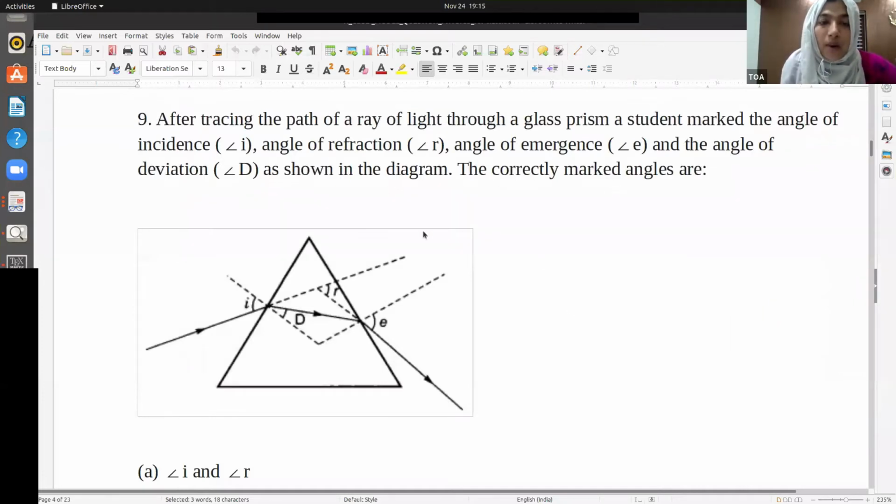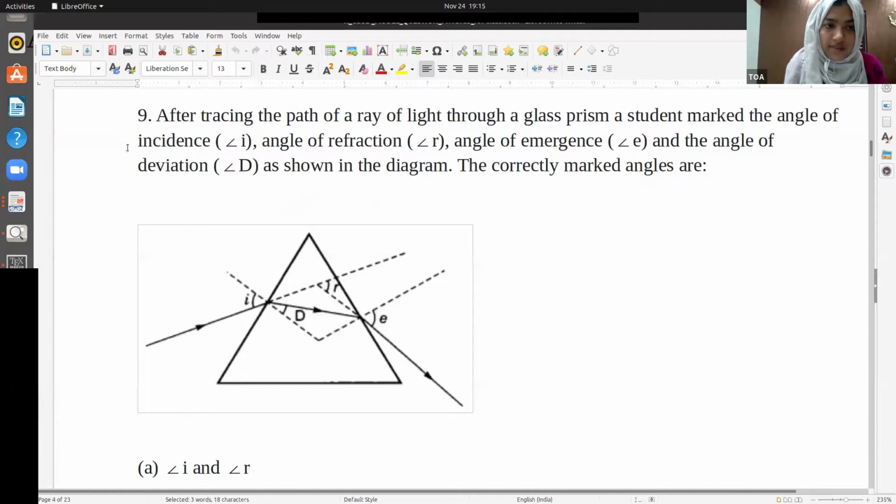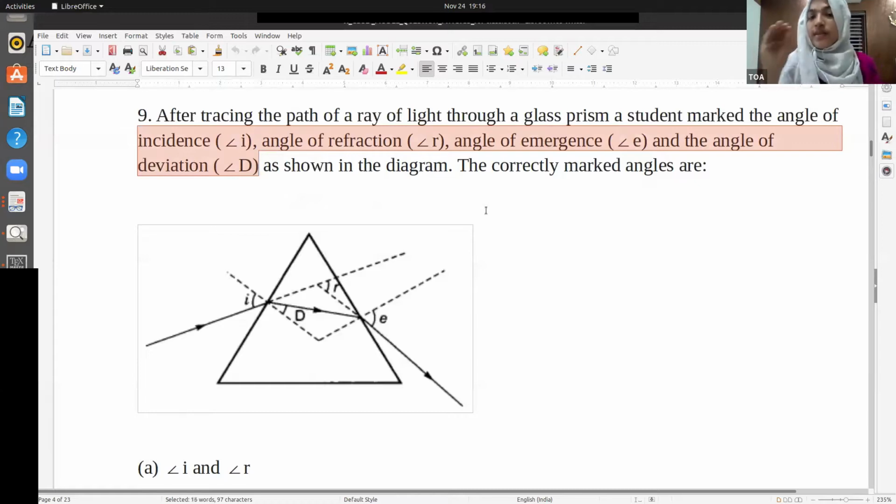After tracing the path of a ray of light through a glass prism, a student marked the angle of incidence, angle of refraction, angle of emergence, and the angle of deviation. As shown in the diagram, the correctly marked angles are... Angle of incidence is marked I. Is that correct? Yes, exactly. This is the normal and this is correct.